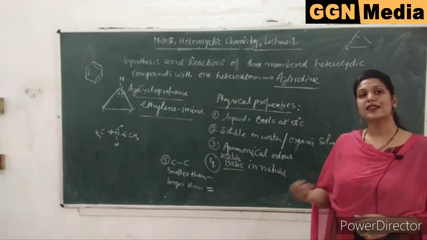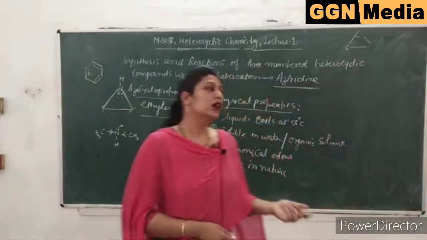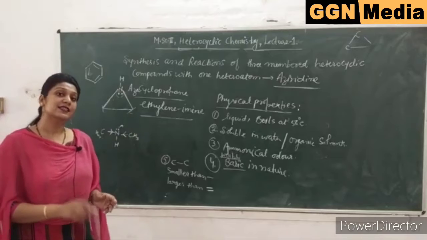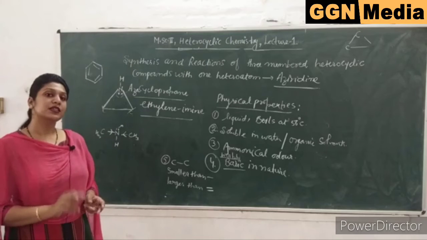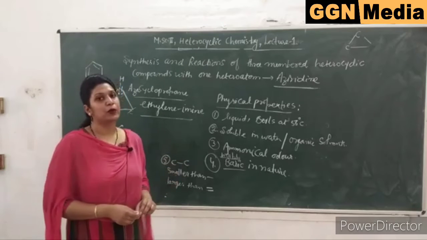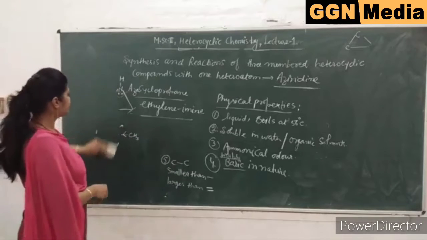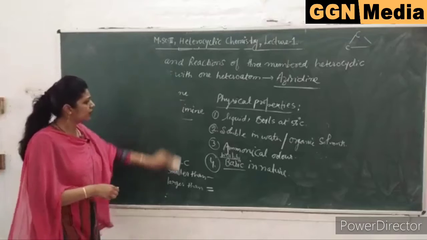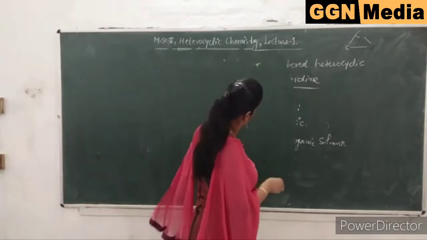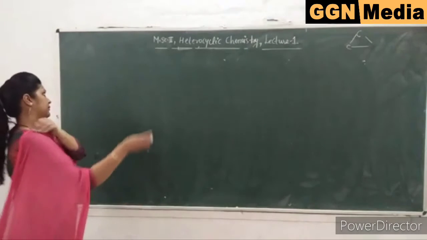Why to a lesser extent? Because there is a delocalization of the electrons in the cyclic ring, and again due to the same reason, the carbon-carbon bond length in aziridine is lesser as compared to the carbon-carbon single bond length and larger than the carbon-carbon double bond length. So there is a partial double bond character in the aziridine molecule. Now we will discuss the methods of synthesis of aziridine.